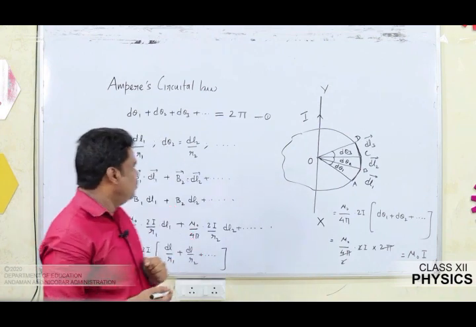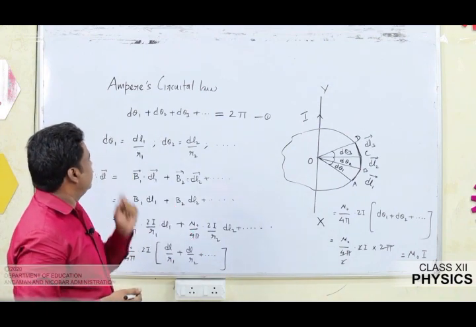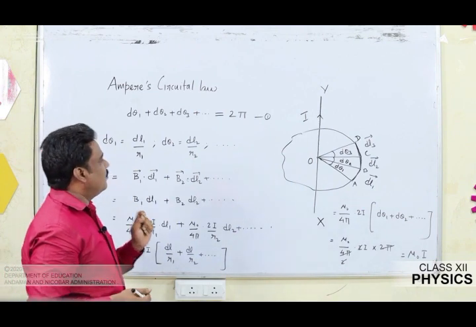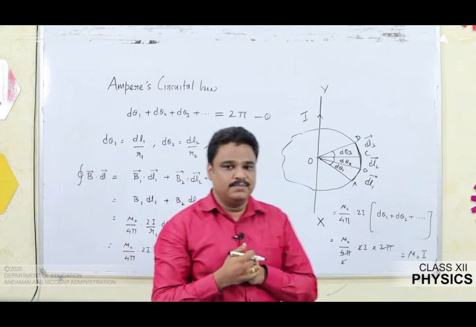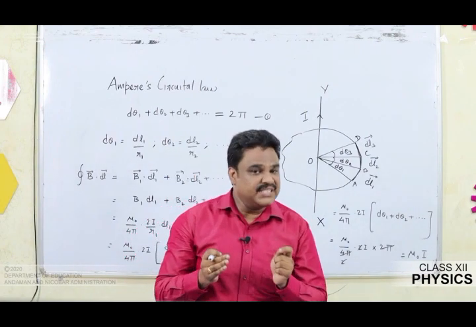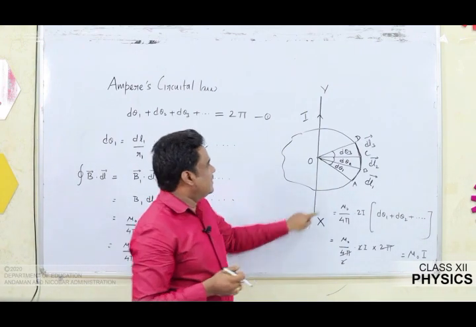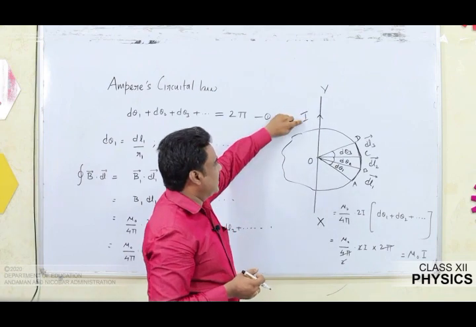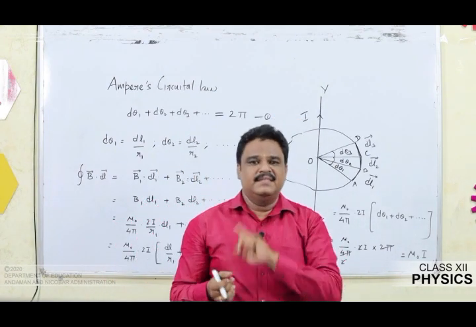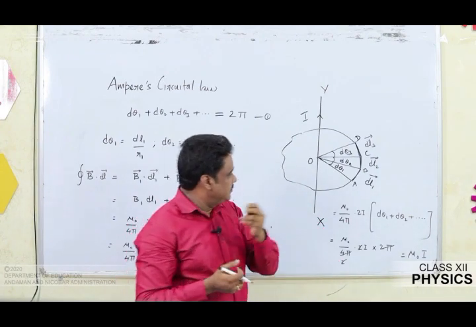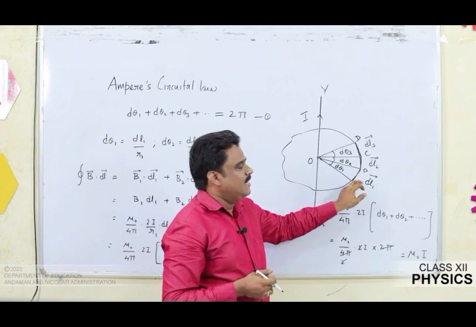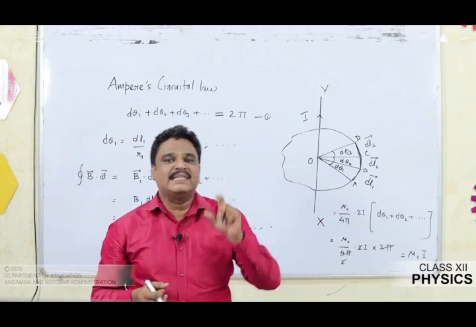So let us get into the proof once again. We are supposed to prove Ampere's circuital law for an arbitrary path. For that, what are the considerations? Number 1, we considered a straight conductor XY through which a current I flows. Number 2, due to the flow of current, a magnetic field is produced. Number 3, I am going to divide the entire circular path into a large number of infinitely small segments.